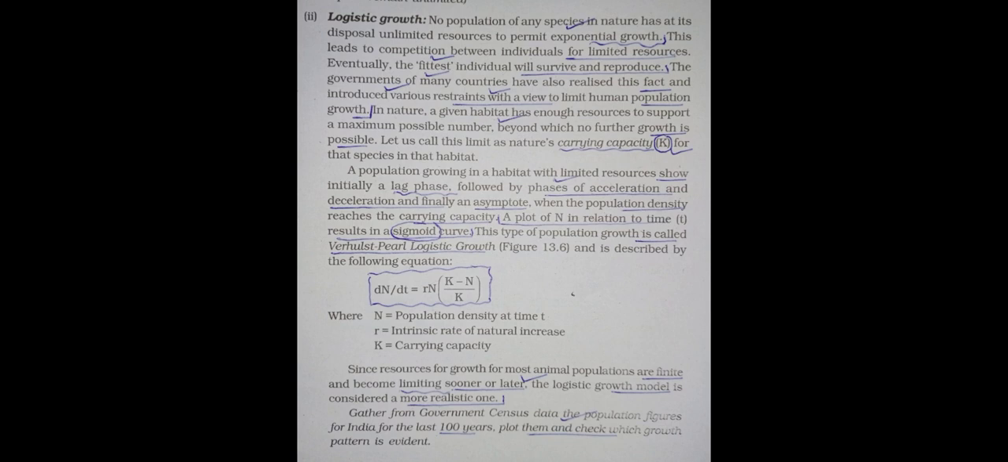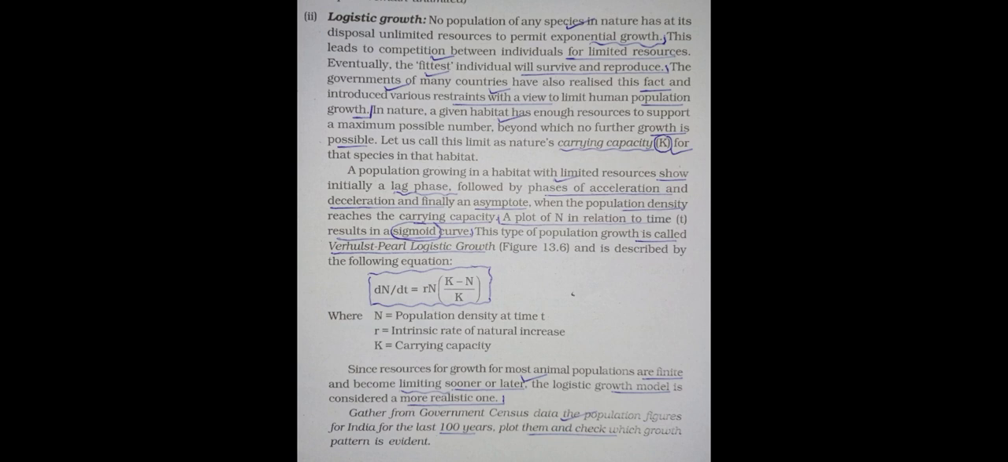Now the graph has different phases. Initially some different shape will be there, in the middle a different shape, and at last a different shape. But at last a sigmoid curve will be there, and finally it will become constant. This type of population growth is known as Verhulst-Pearl logistic growth. The equation is very important: dN by dt is equal to Rn (K minus n) upon K, where n is the population density at time t, R is the intrinsic rate of natural increase, and K is the carrying capacity.